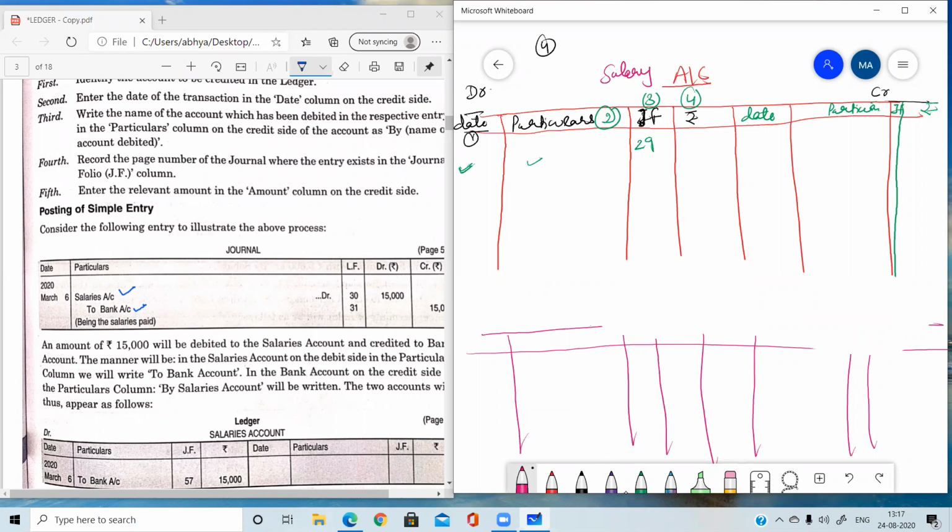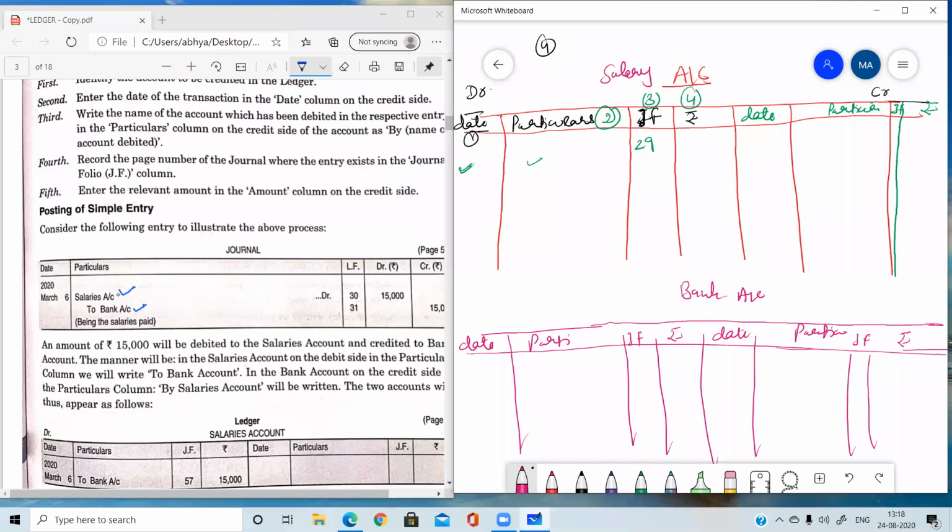Okay. So now let's try to understand the process of posting. This is the bank account we need to prepare. If the transaction is done in cash, then we need to prepare the cash account and bank account. So this is the date, then particulars, journal folio, amount, then again date, then particulars. You need to prepare all these columns. Then rupees.